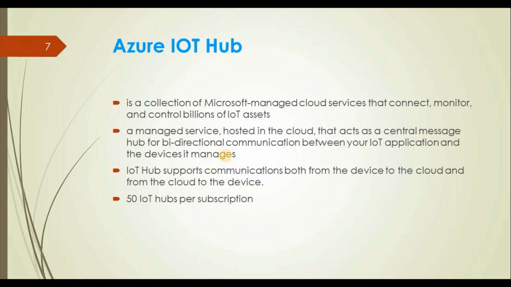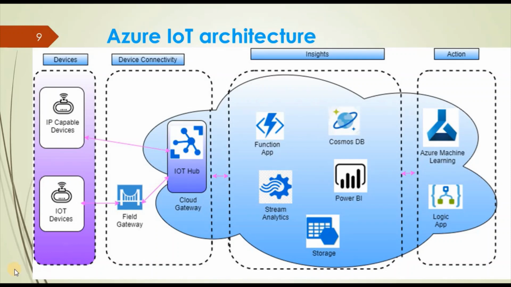So we will later look into what type of message a device can send and what type of message IoT Hub can send to the device. IoT Hub supports communication both from the device to the cloud and from the cloud to the device. Now we are going to learn about the Azure IoT architecture.